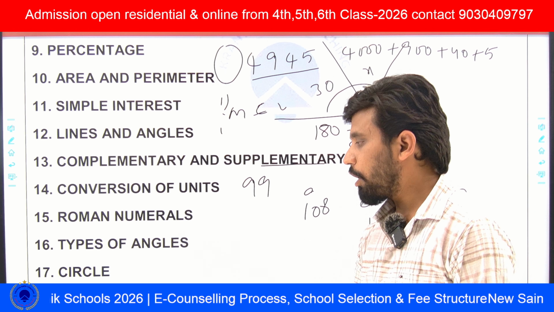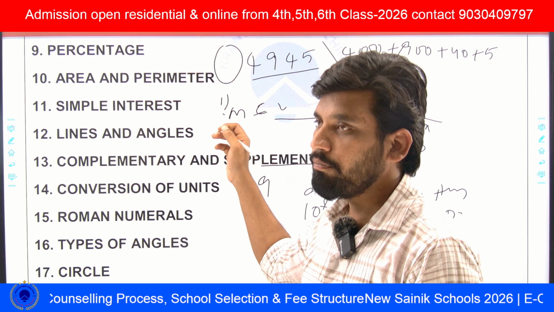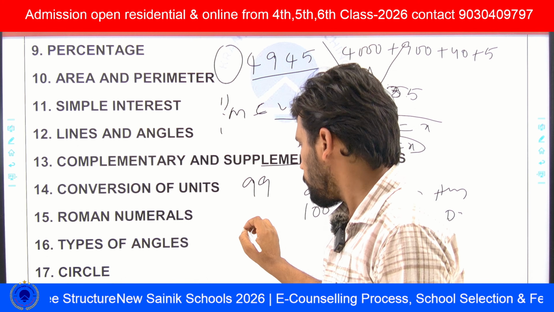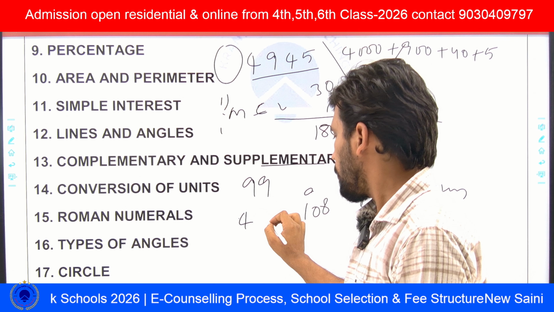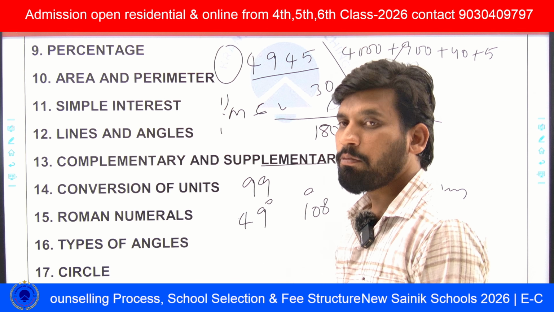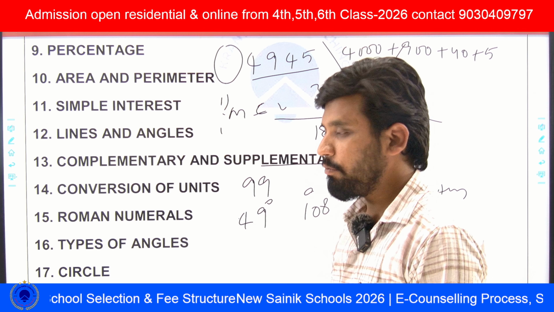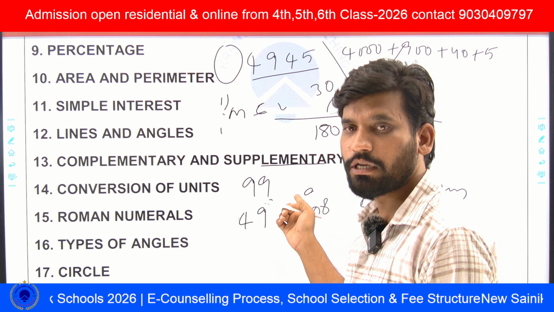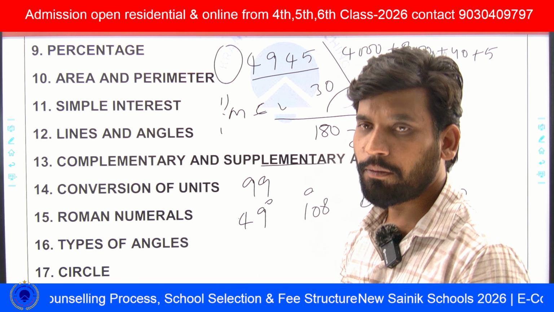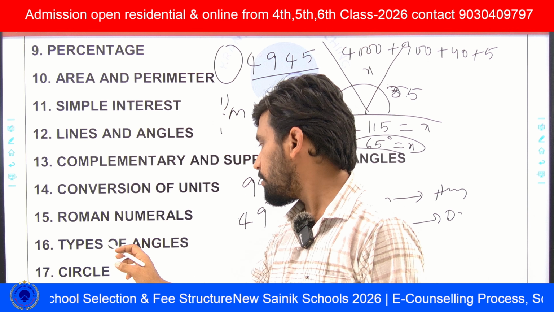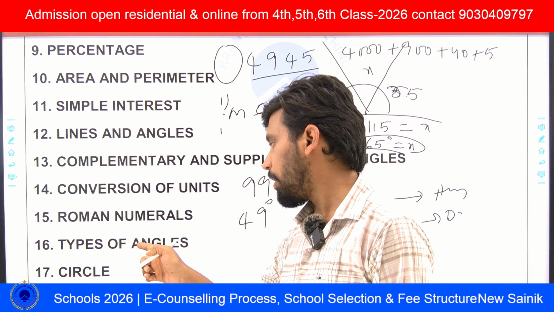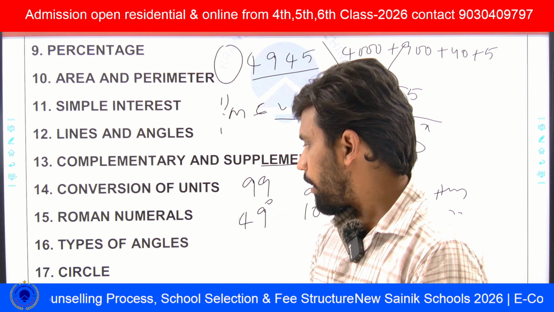On types of angles, he will give the degree and ask the name. Suppose he gives 49 degrees and asks what type of angle this is. This is an acute angle, because it is greater than 0 degrees and less than 90 degrees. This is the example I am telling, and we can expect statement questions from this type of angles also. Next, circles.